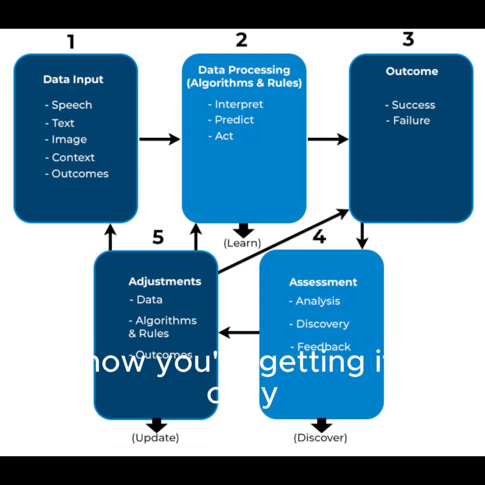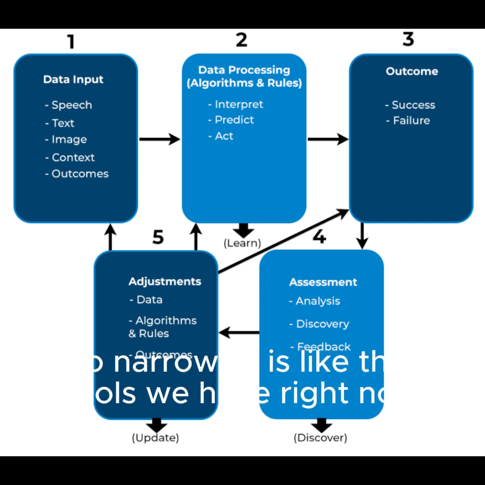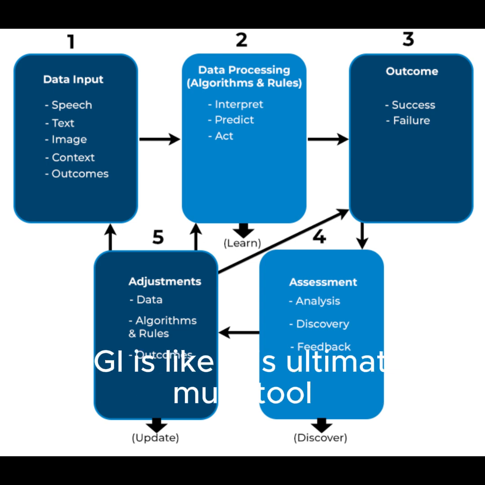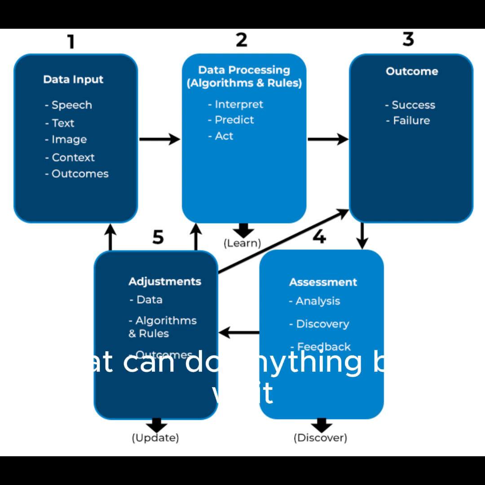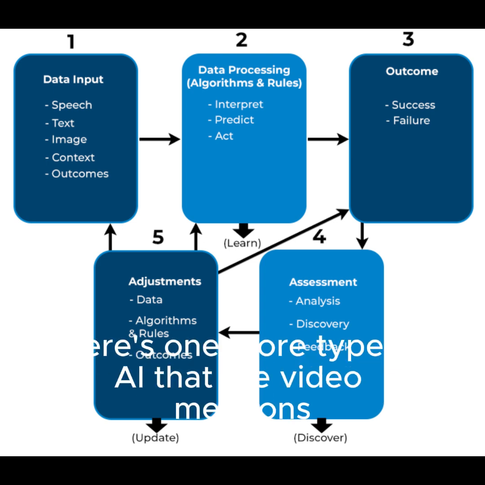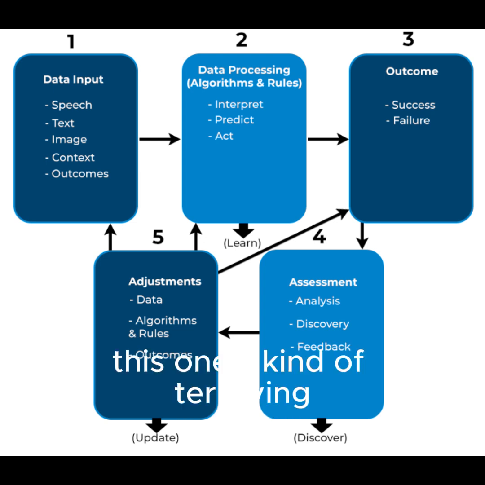Now you're getting it. Okay, my mind is officially blown. So narrow AI is like the tools we have right now. AGI is like this ultimate multi-tool that can do anything. But wait, there's one more type of AI that the video mentions, and this one's kind of terrifying.